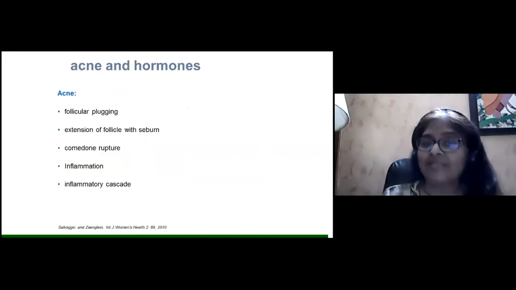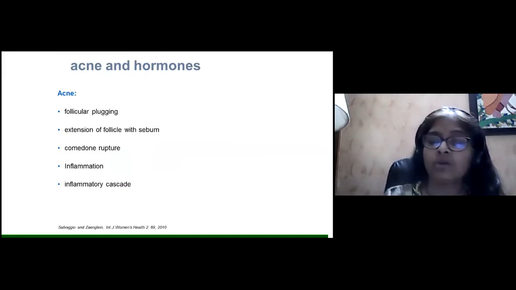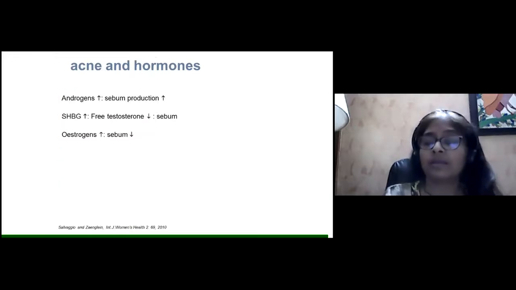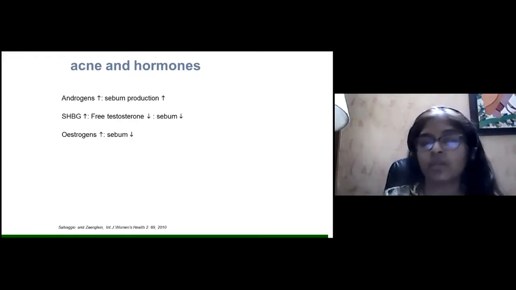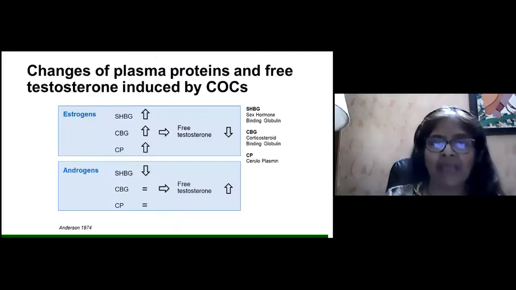Now, what is acne? There is follicular plugging, there is extension of the follicle with sebum, there is comedone rupture, inflammation, and it causes an inflammatory cascade. And this goes on and on because of excess androgen in the body. There is increased sebum production. So if the SHBG increases, the free testosterone reduces, and therefore the sebum production reduces. Estrogen increase causes SHBG increase, and therefore the sebum production goes down. This is the role of oral contraceptive pills in reducing acne.